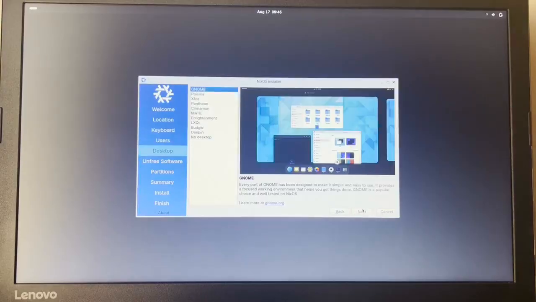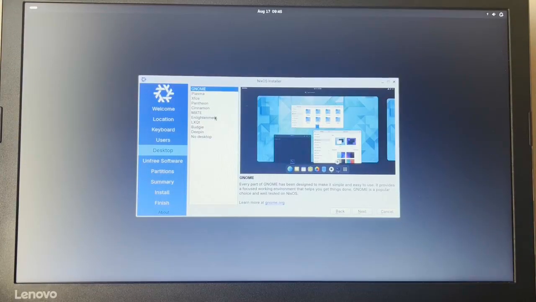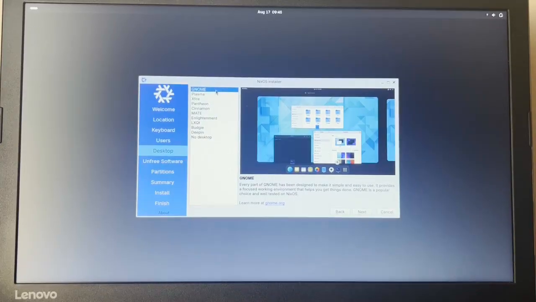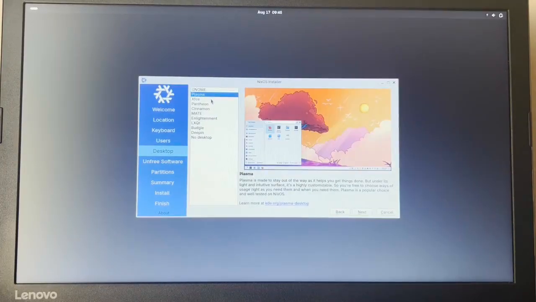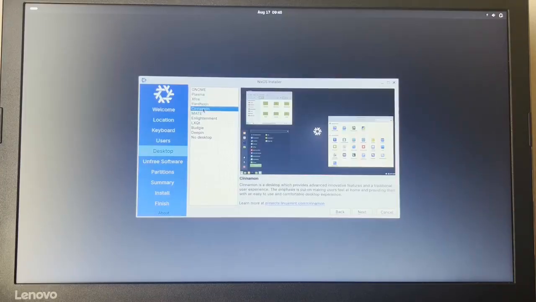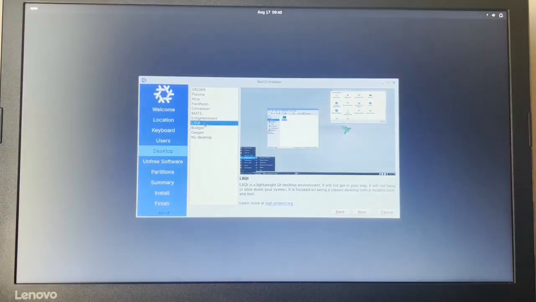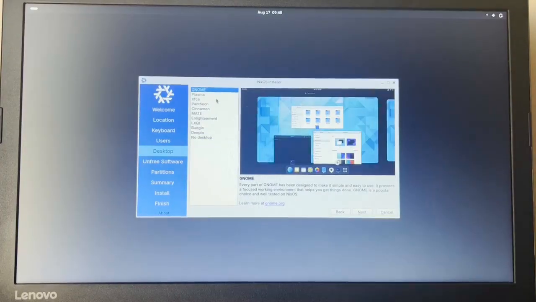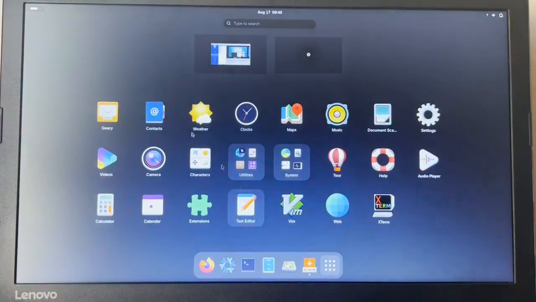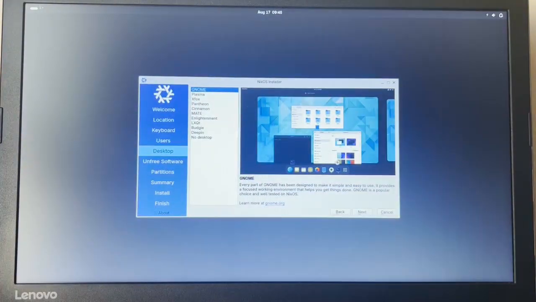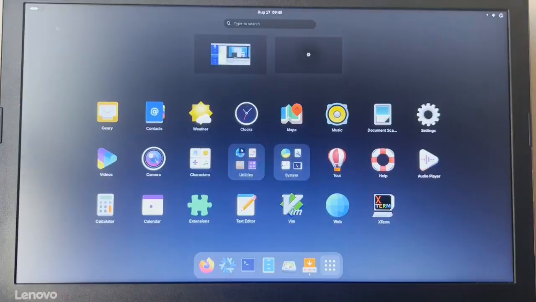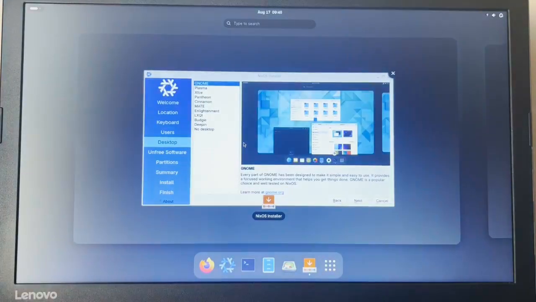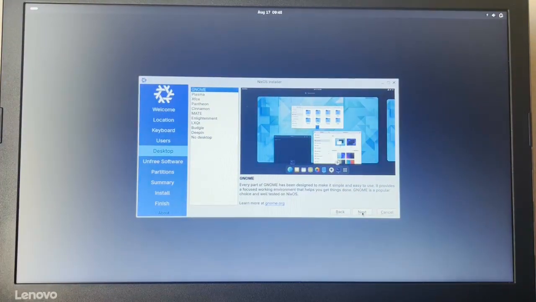There we go. Next, and now we get to choose our desktop environment. As you can see, we have GNOME, Plasma, XFCE, Pantheon, Cinnamon, MATE, Enlightenment, LXQt, Budgie, Deepin, and just no desktop. I'm actually gonna go with GNOME because I kind of like GNOME, and even though I'm not really gonna be using the desktop environment that much, it is really well supported and it doesn't actually run too bad. So let's go with GNOME.